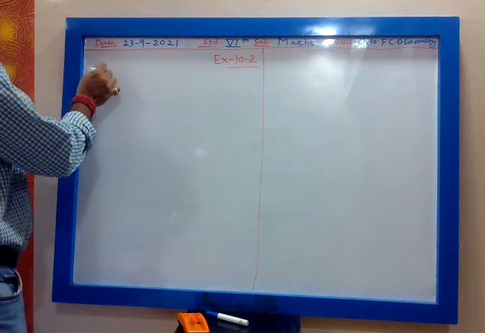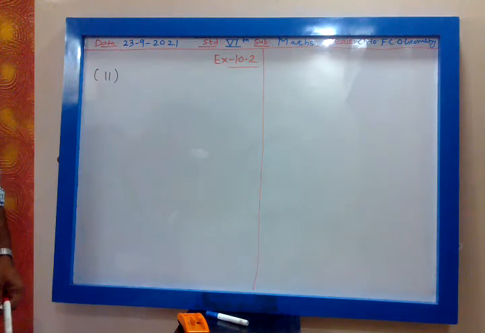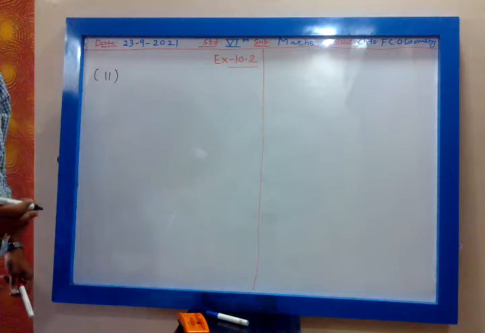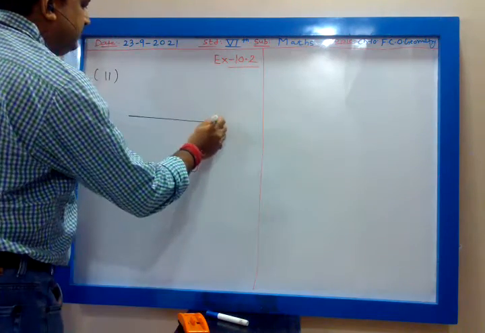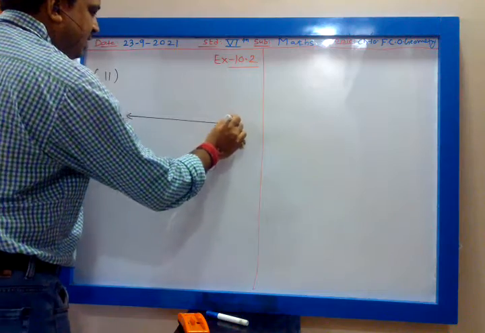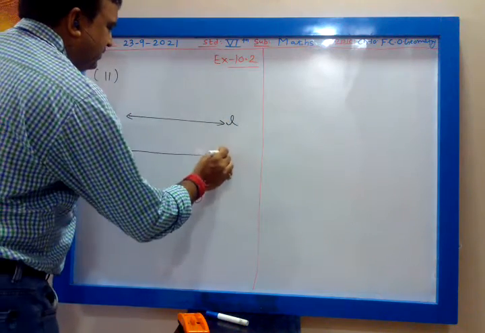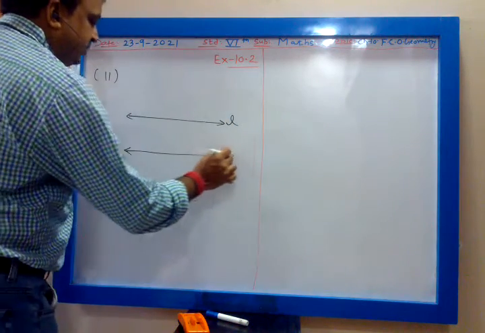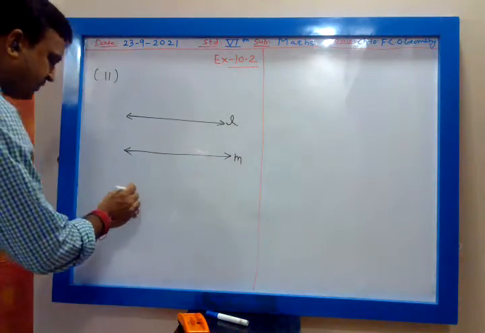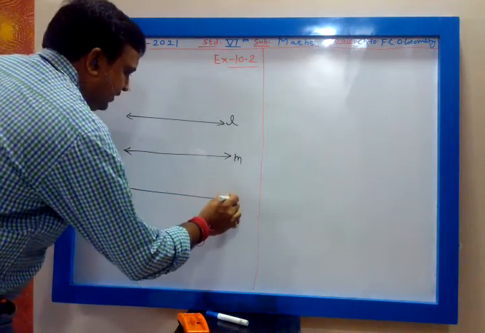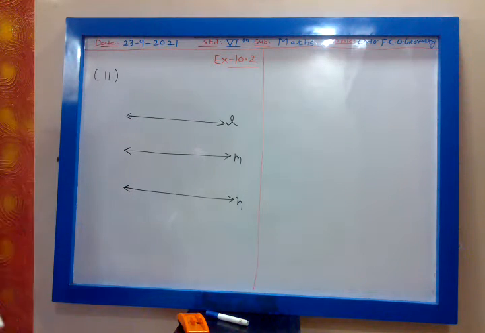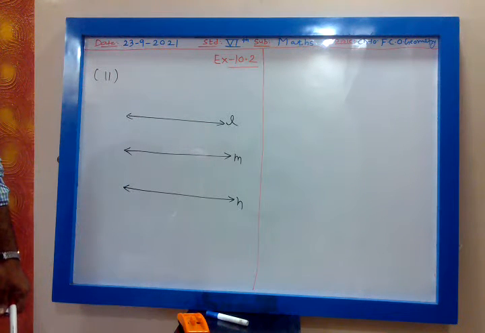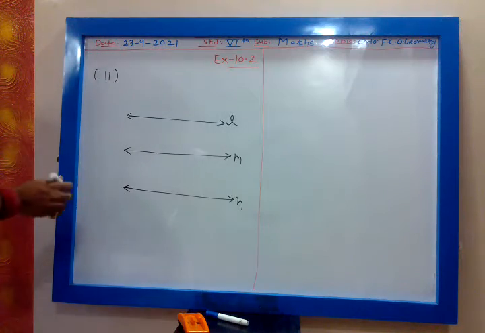Chalo, 11th question. There is no need to draw the diagram, but I will draw the diagram on the board. There are the lines L, M and N. There are three lines, L, M, N. Then there is line R, S.